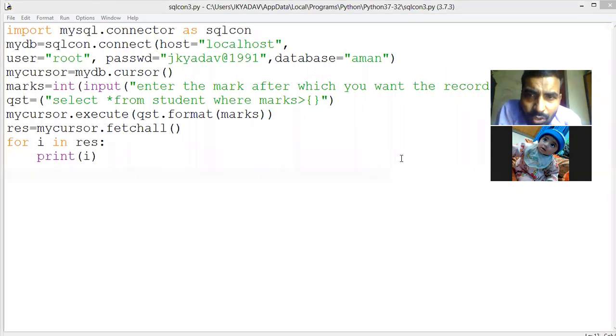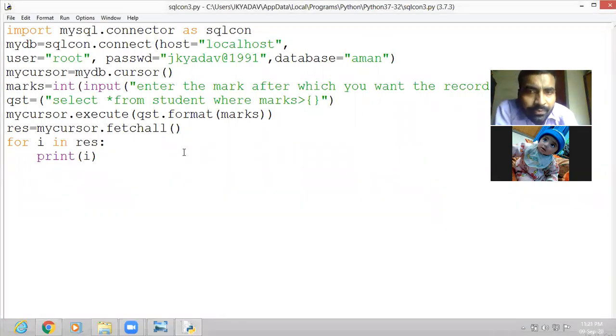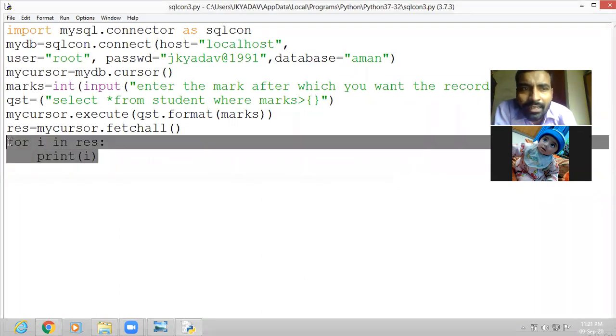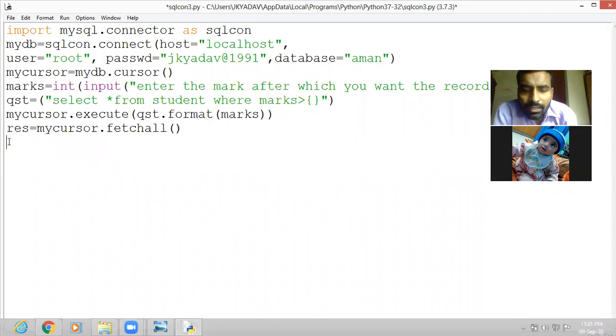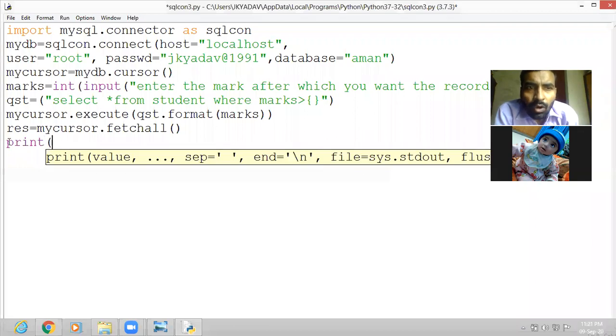Yeah, yesterday what you told in the WhatsApp, yes. So that also you can check. Let us check, okay? As you said yesterday, instead of for loop we can use that. You are saying that this print, then you want res, comma space, this one you want, comma space, this one you want to say.